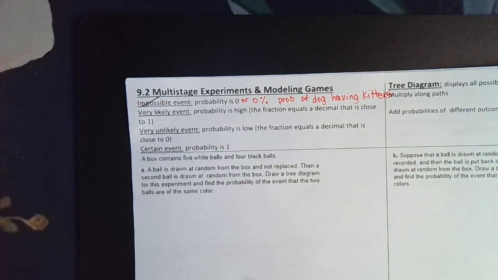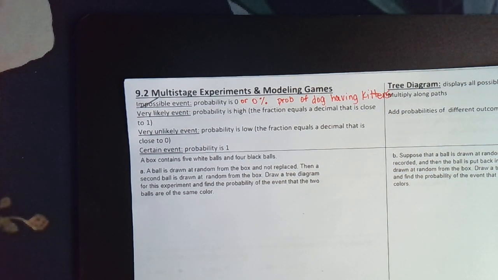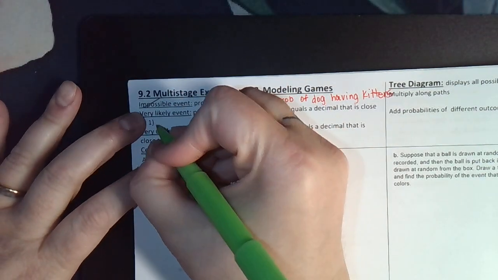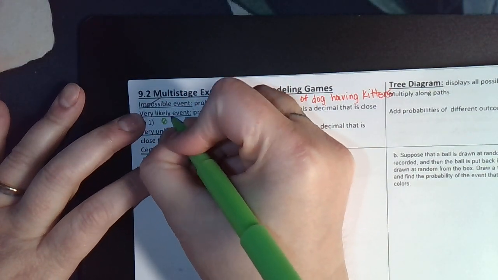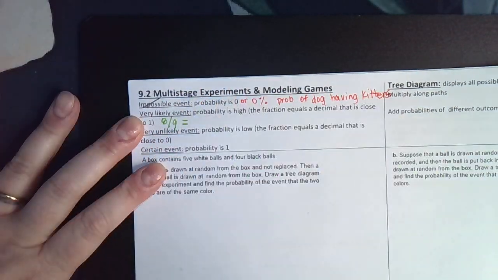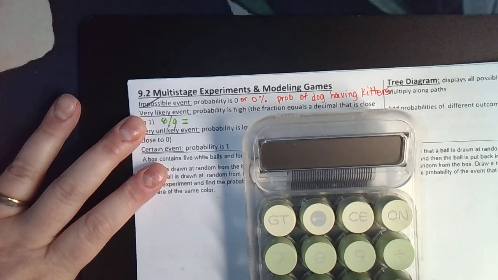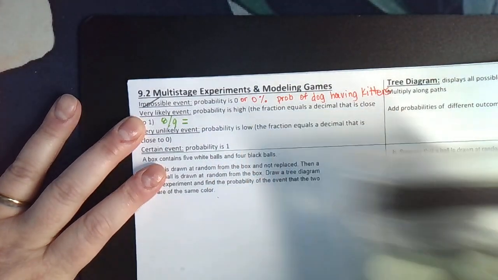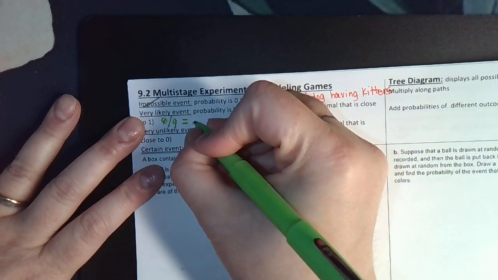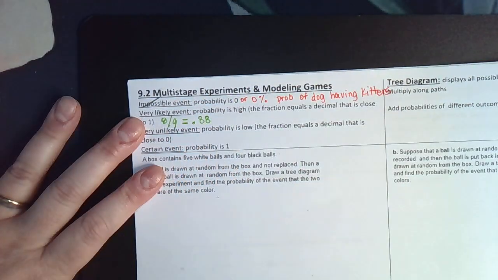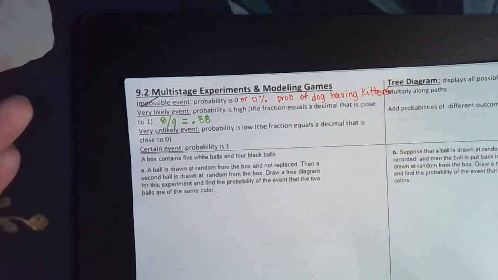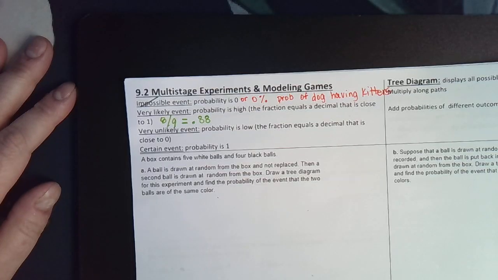A very likely event is when the probability is high. If you have a fraction that they give you, it equals a decimal that's close to 1. For example, if we say the probability is 8 over 9, if I were to come up with a decimal for that, it's 0.88, and that's really close to 1. So that would probably be a very likely event.